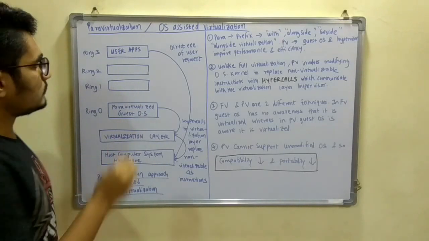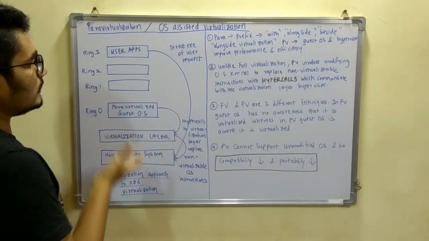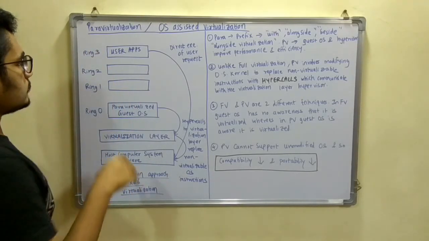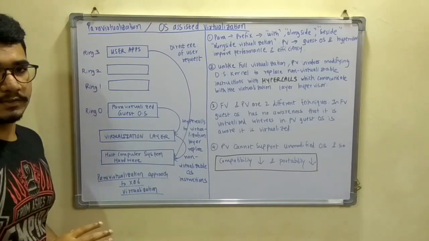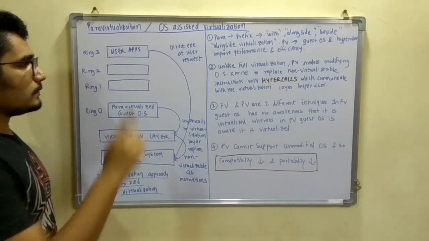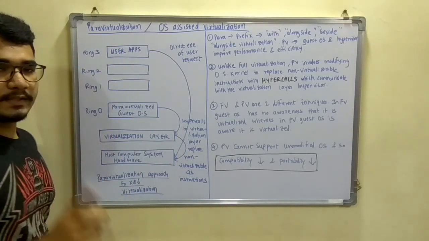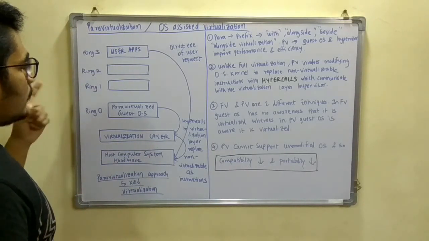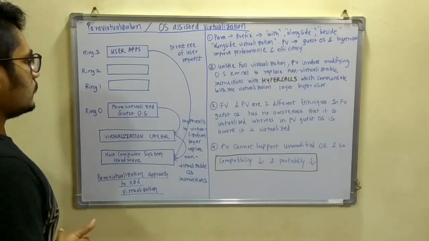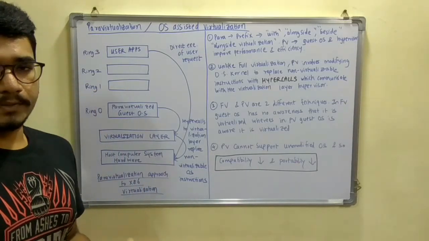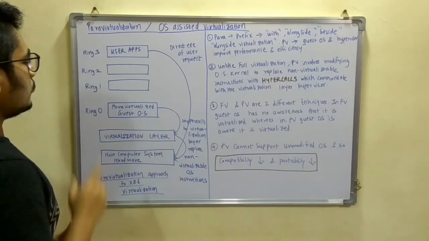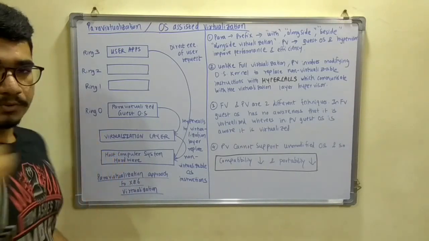This diagram is the same as the one we saw in full virtualization with binary translation. In this also you have four different rings: ring 3, ring 2, ring 1 and ring 0. At ring 3 you have the user applications, which can directly execute any user request, and it will be served at the host computer system hardware. In full virtualization you had one block kept empty, mainly used for backups or something like that. In this, you have two rings, ring 2 and ring 1, which are kept as null. This is used for backup or for serving any future purpose.